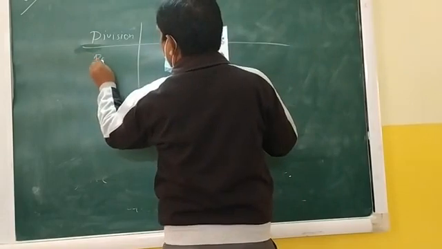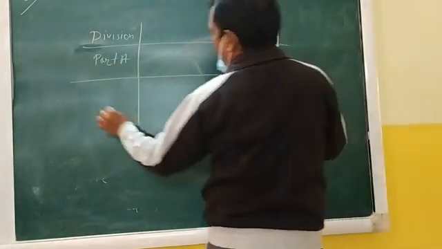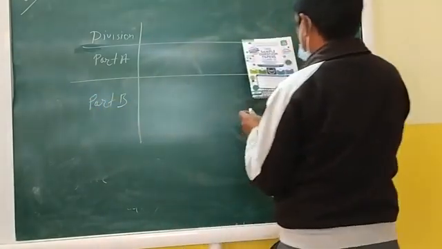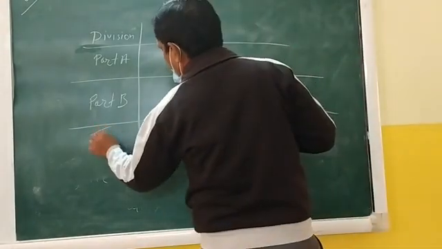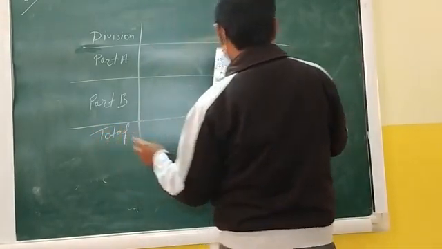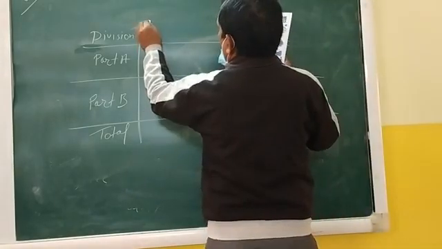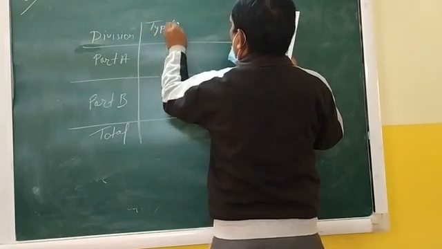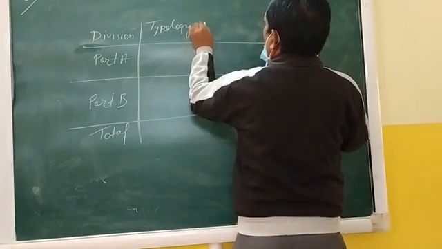Part A, Part B, and then question. Here you have to write typology of question.